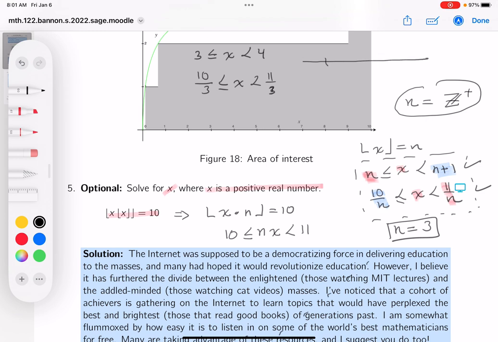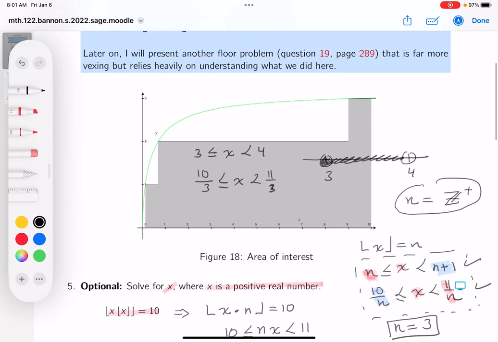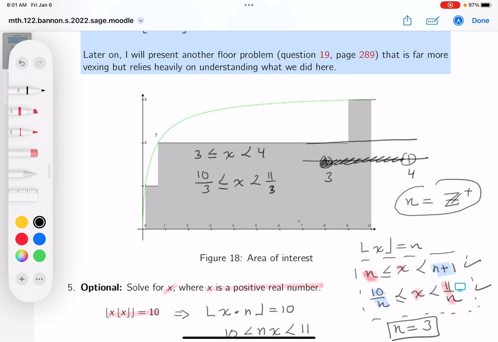So I'm going to put the number 3 down first, and the number 4. I'm going to shade in from 3 and go all the way up to 4. Now right next to it, I'm going to put another number line down and put these numbers over here. 10 thirds is 3 1/3, it's over here. And 11 thirds is 3 2/3, that's over here somewhere.